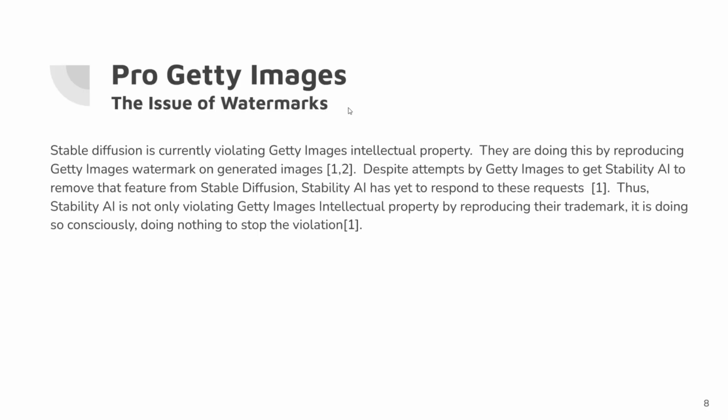The next pro-Getty Images point is the issue of watermarks. Stable Diffusion is currently violating Getty Images' intellectual property. They are doing this by reproducing Getty Images' watermark on generated images, despite attempts by Getty Images to get Stability AI to remove that feature from Stable Diffusion. Stability AI has yet to respond to these requests. Thus, Stability AI is not only violating Getty Images' intellectual property by reproducing their trademark, it is doing so consciously, doing nothing to stop the violation.